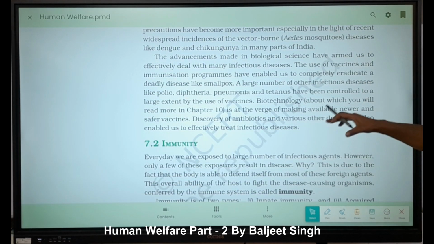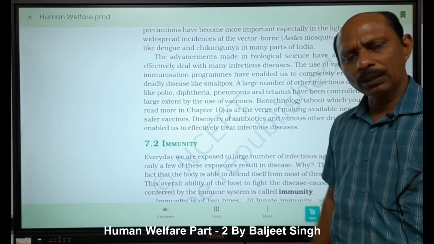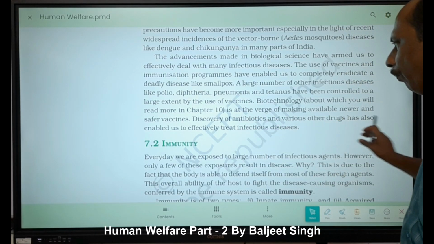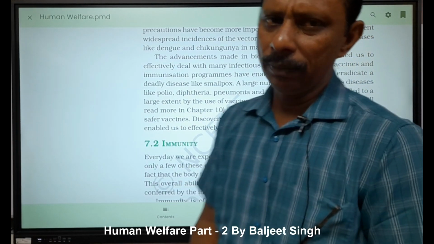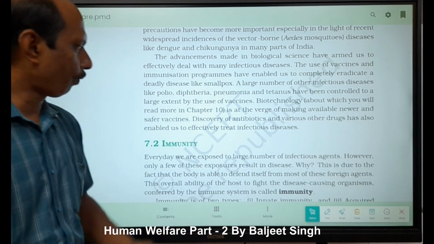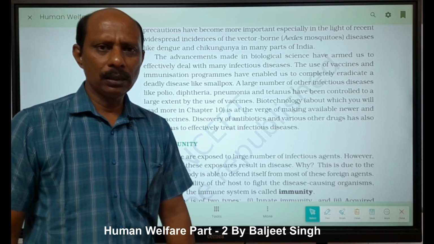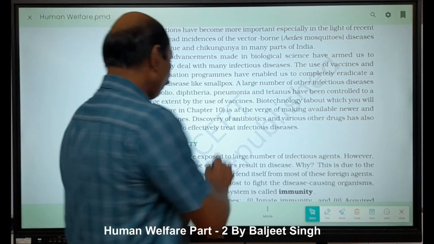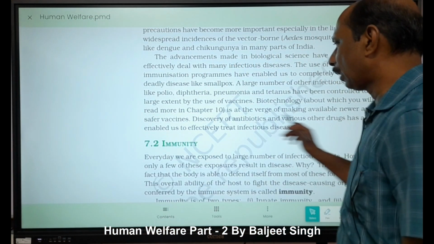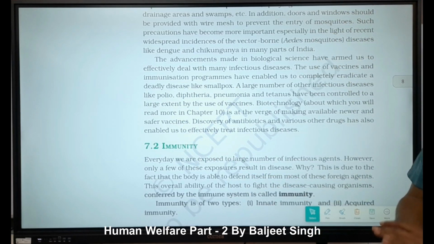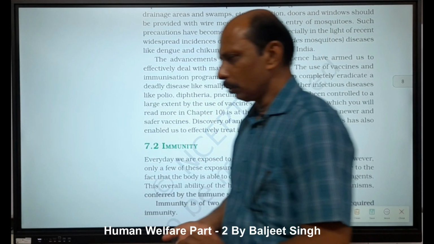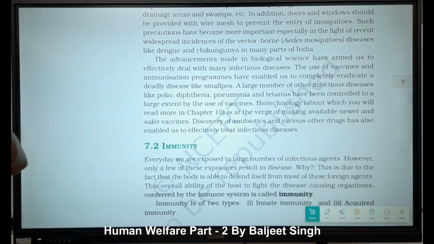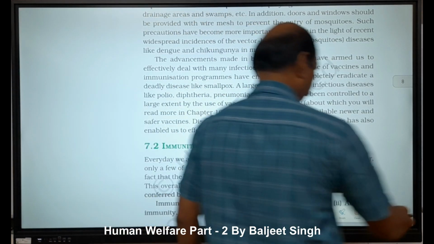Biotechnology, about which you will read more in chapter 10, is at the verge of making available newer and safer vaccines. Hepatitis B vaccine is obtained through genetic engineering in Escherichia coli, right? The discovery of antibiotics and various other drugs has also enabled us to effectively treat infectious diseases. So now you understand which diseases we are talking about here.